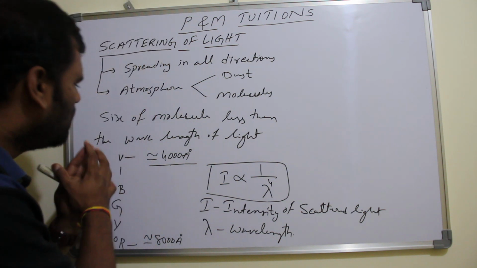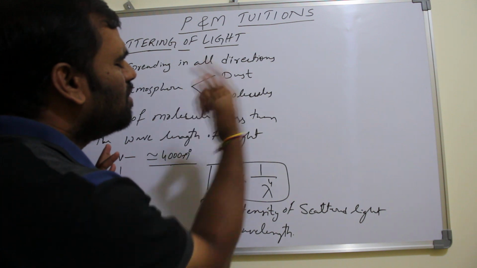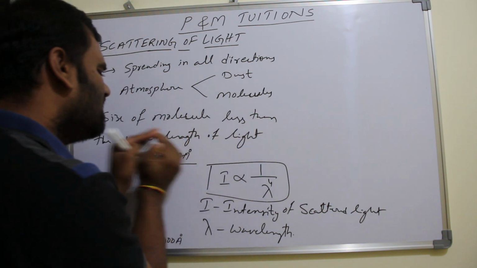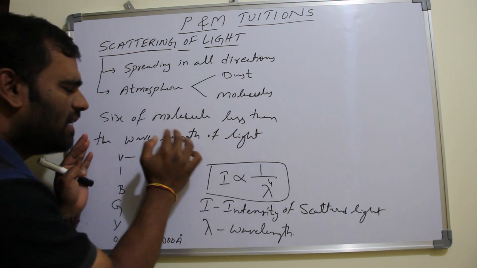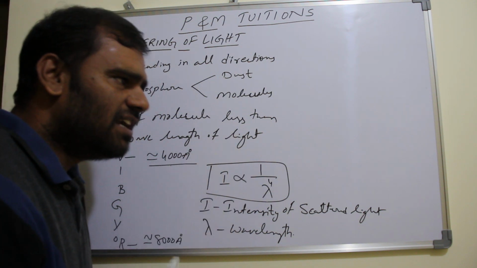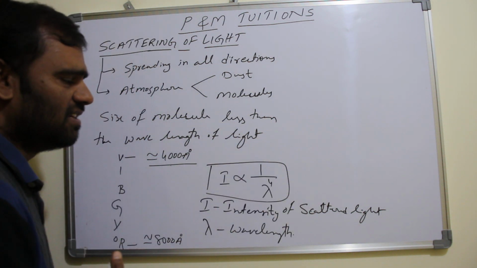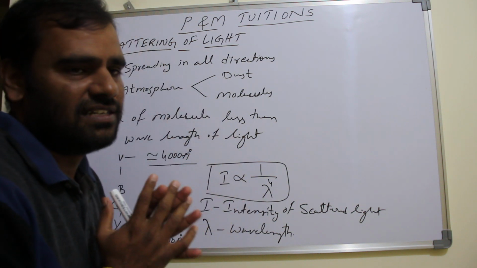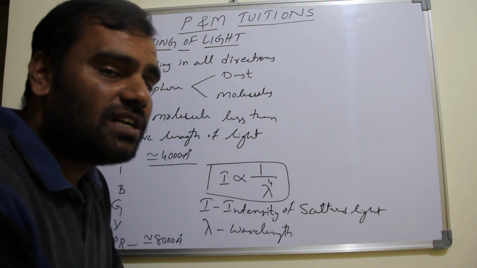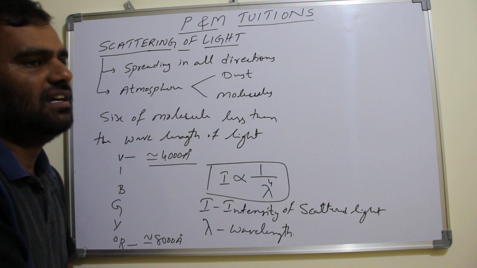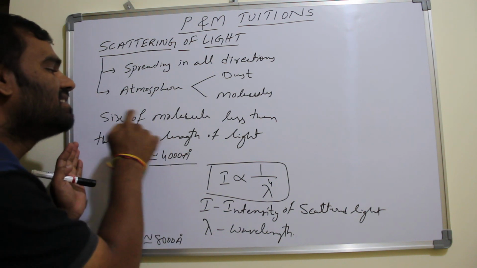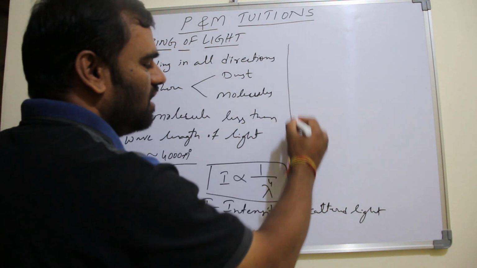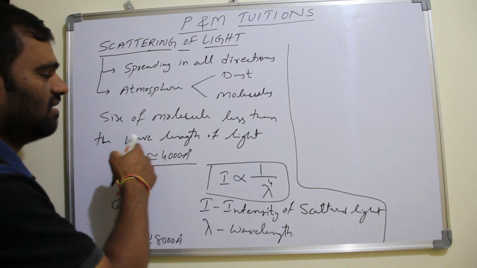Then what about when the size of the molecule is more than the wavelength of the light? When the size of the molecule is less than the wavelength of the light, energy absorption takes place and the light is re-emitted without any change in the wavelength. That is what we call scattering. But this scattering is not the same for all the colors. The scattering of the light depends on the wavelength of the color. Now what if the size of the molecule is more than the wavelength of the light?